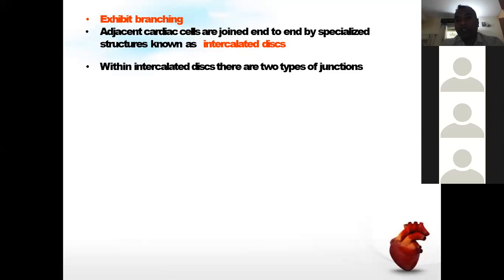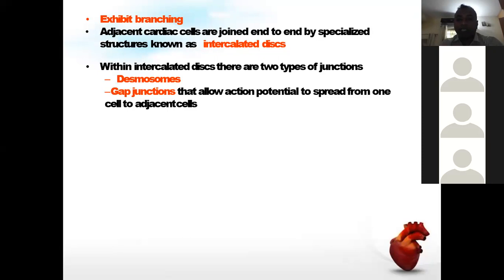एक गैप जंक्शन होता है, दूसरा डेस्मोजोम्स होते हैं. Desmosomes are the tight, very small adhering portions which make a plaque-like structure and make a tight sealing between the two cell membranes. And the gap junction allows molecules as well as the depolarization wave to spread from one cell to the adjacent cell.